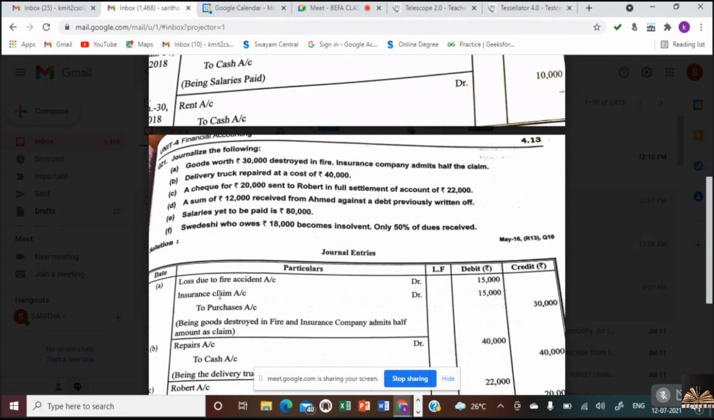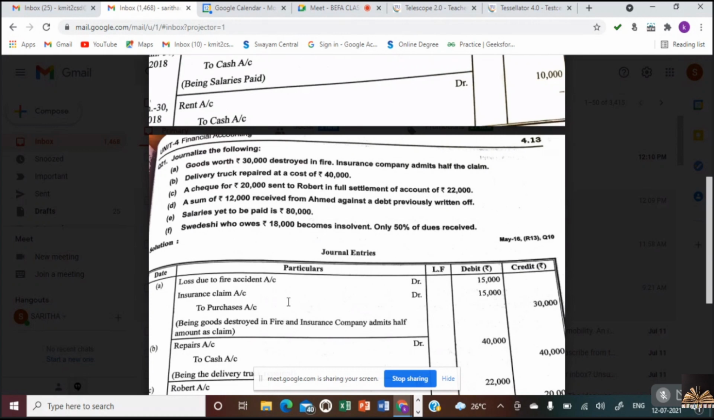So here there will be 2 accounts, Nana. One is that the loss is to be debited, isn't it? If a 100% claim comes, we used to debit the insurance claim account to the purchases account. But here only a 50% claim came, and the remaining 50% is a loss. So we purchased goods worth rupees 30,000. But what happened? Due to the accident, the 30,000 was lost, out of which we could claim only half, 50%.